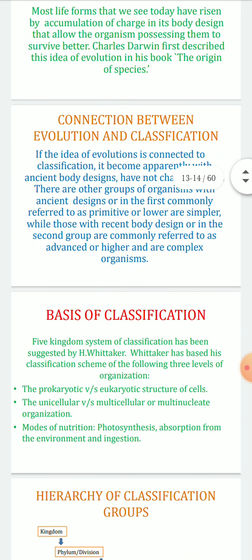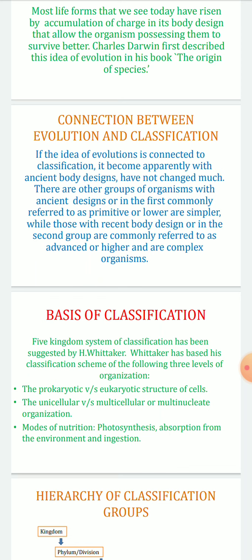Now, what is the connection between evolution and classification? If the idea of evolution is connected to classification, it becomes apparent that organisms with ancient body designs have not changed much. These groups with ancient designs are commonly referred to as primitive or lower, and are simpler, while those with recent body designs are commonly referred to as advanced or higher and are complex organisms. As I told you, evolution plays an important role in the classification of an organism or a group of organisms.